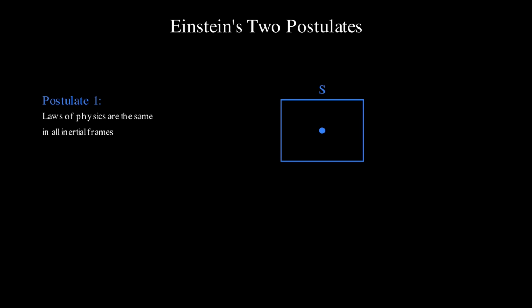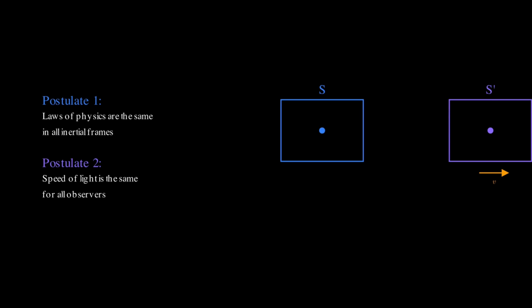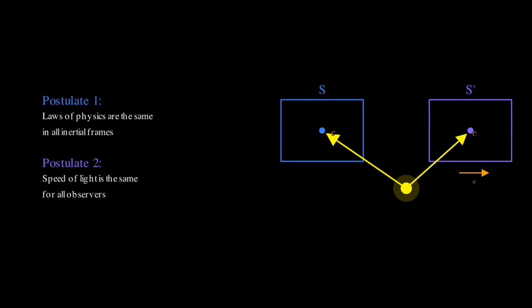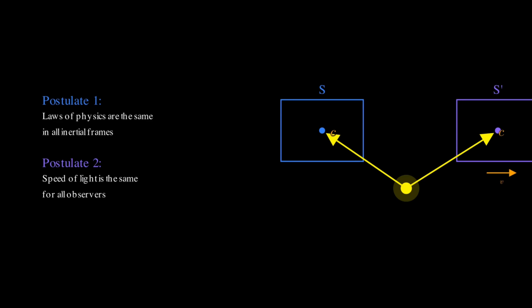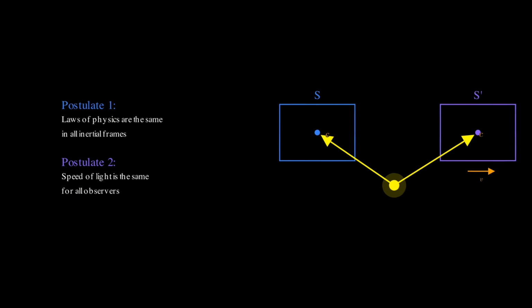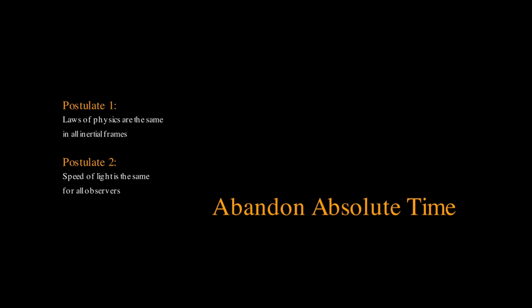Einstein built his theory on two simple postulates. First, the laws of physics are the same in all inertial reference frames. No experiment can tell you if you're moving uniformly or standing still. If you're in a sealed lab moving at constant velocity, there's no way to detect that motion. Second, the speed of light is the same for all observers. It doesn't matter if you're moving toward the light or away from it. You always measure exactly c. These two statements sound innocent enough, but together they force us to abandon absolute time.